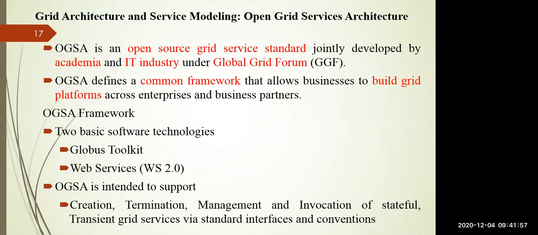So OGSA was built on 2 basic technologies. One is your Globus toolkit, of which various versions are available. We already discussed GT 4.0. It is widely adopted as a grid technology solution for scientific and technical computing. Another technology used in the OGSA framework is web services, like web services 2.0. Why are you using it? Because this is a popular standard-based framework for business and network applications.